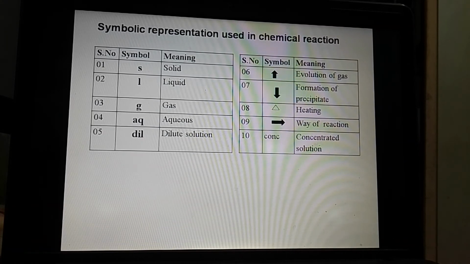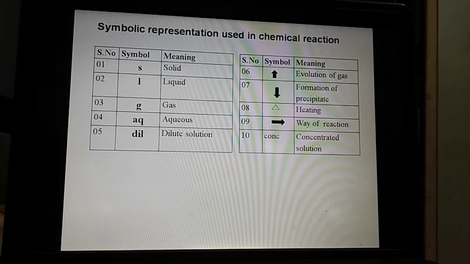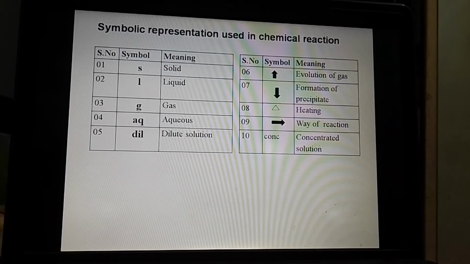Now we use all these symbols in our reaction, and if the reaction is carried out in any other condition, either in presence of catalyst or any acid or base, we have to write all these conditions under the direction arrow. If we change the pressure, we also have to mention that on the arrow. This is the symbolic representation of a chemical reaction.